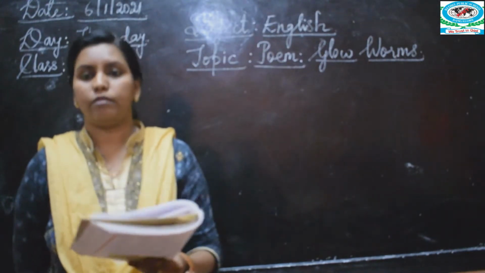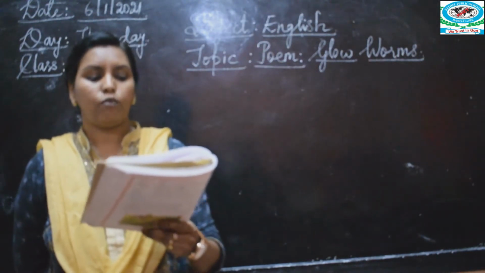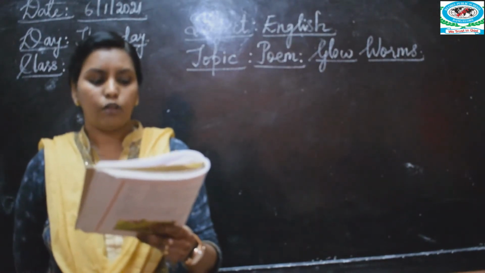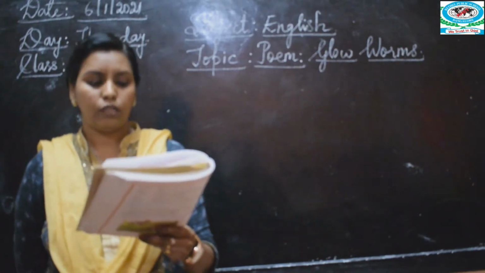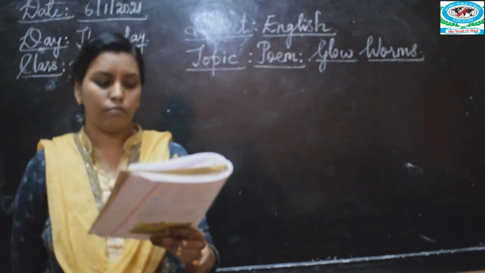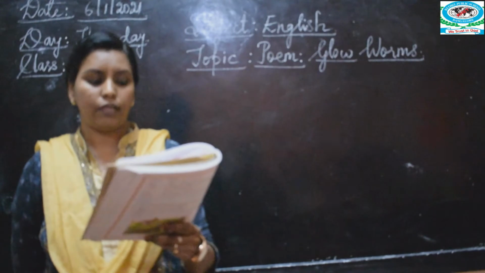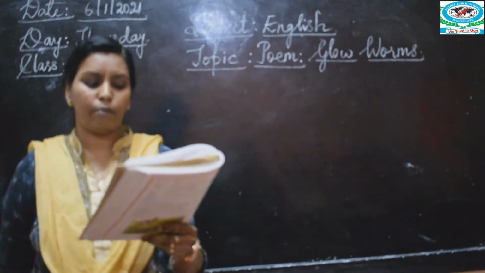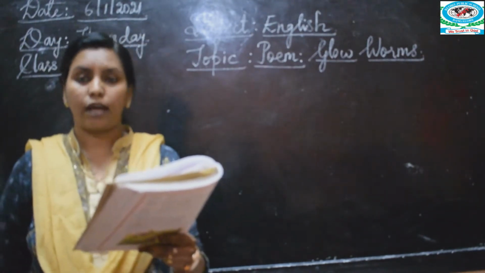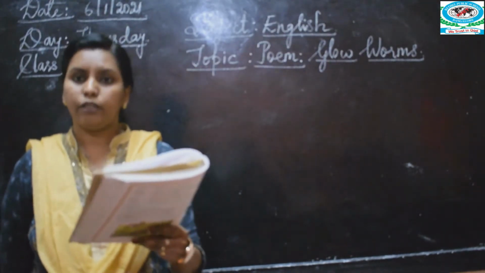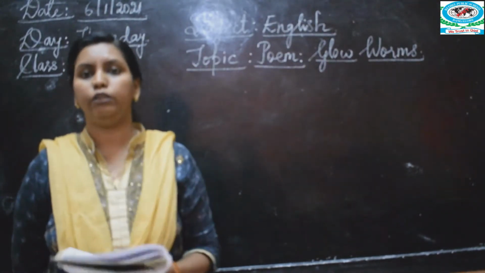Glowworms, glowworms, where do you go and what do you do? You always move in a group or in one or two. Glowworms, glowworms, where do you go and what do you do? The light you emit from your back is for others and not for you. Glowworms, glowworms, where do you go and what do you do?